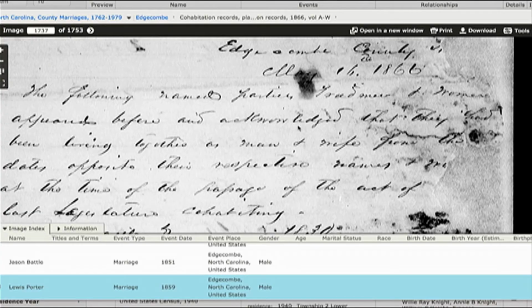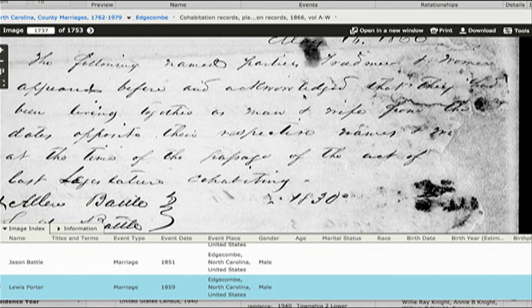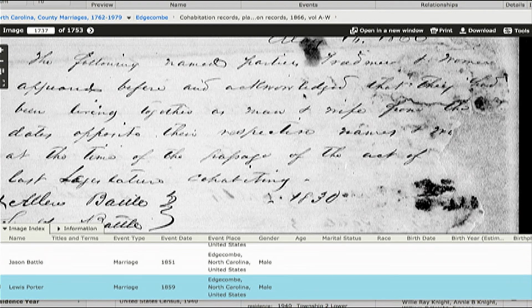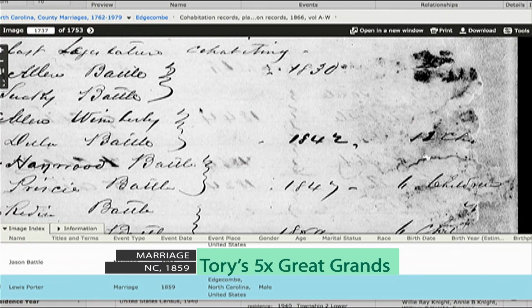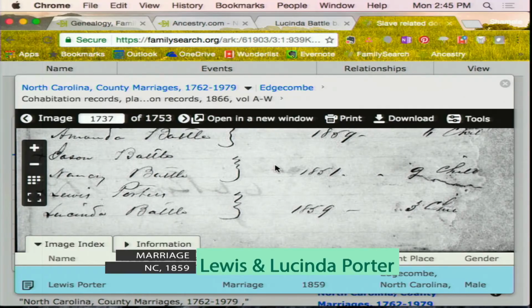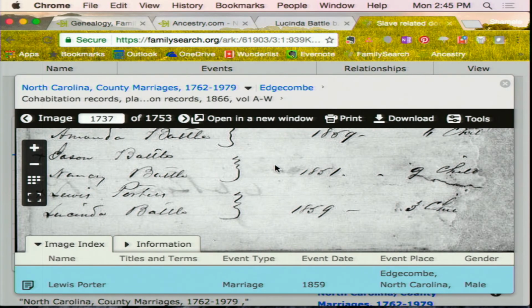This is from 1866. And it says the following named parties, freedmen and women, appeared before me and acknowledged that they had been living together as man and wife from the dates below. So let's scroll down and see their names. There they are. Whoa. Lewis and Lucinda, and it says 1859, and they had 3 children. Wow, and it said freedmen and women. Pretty cool, right?